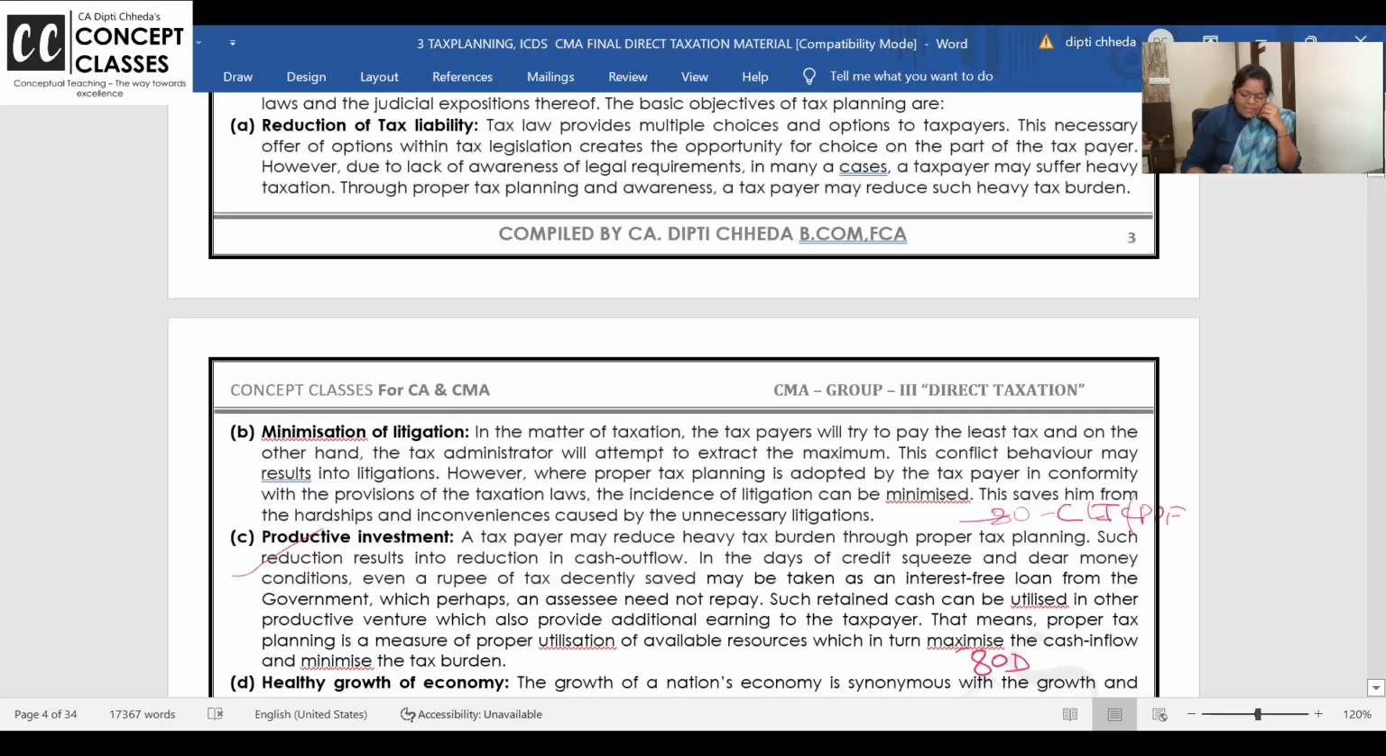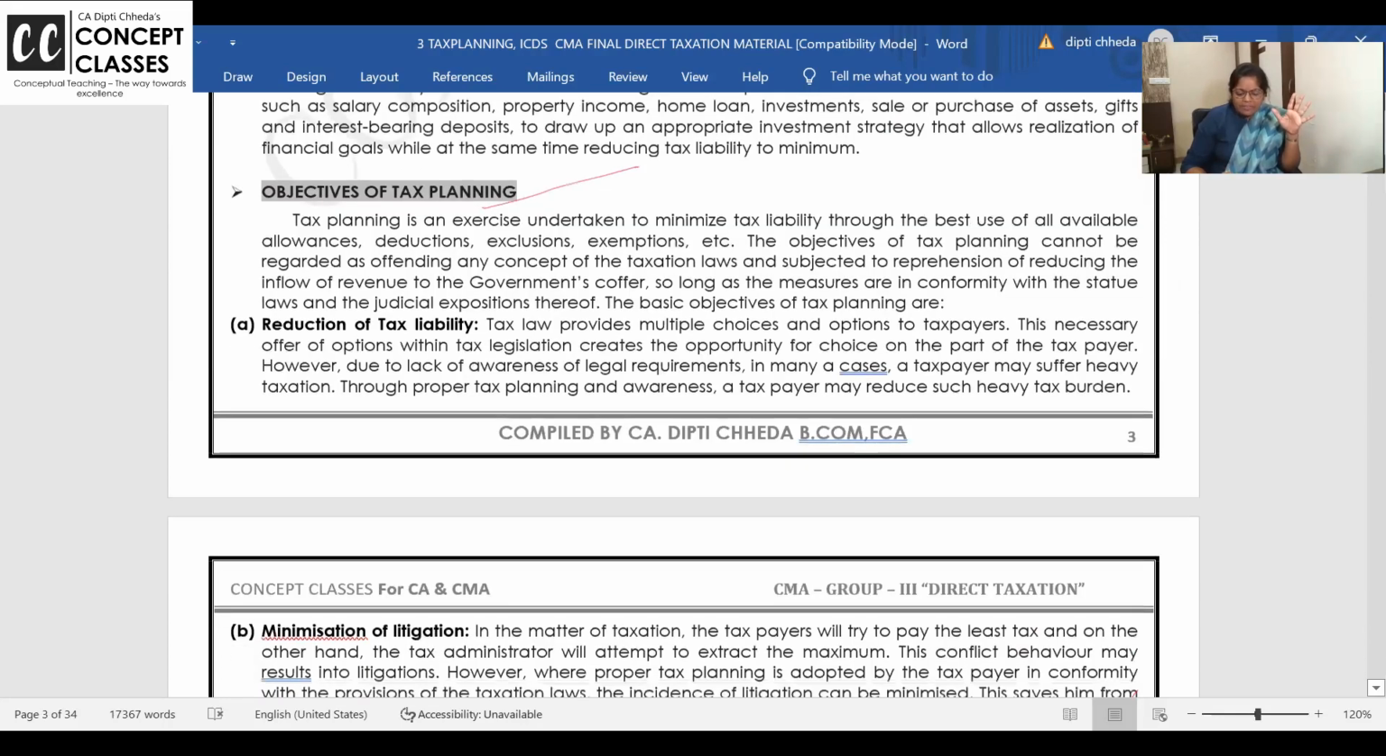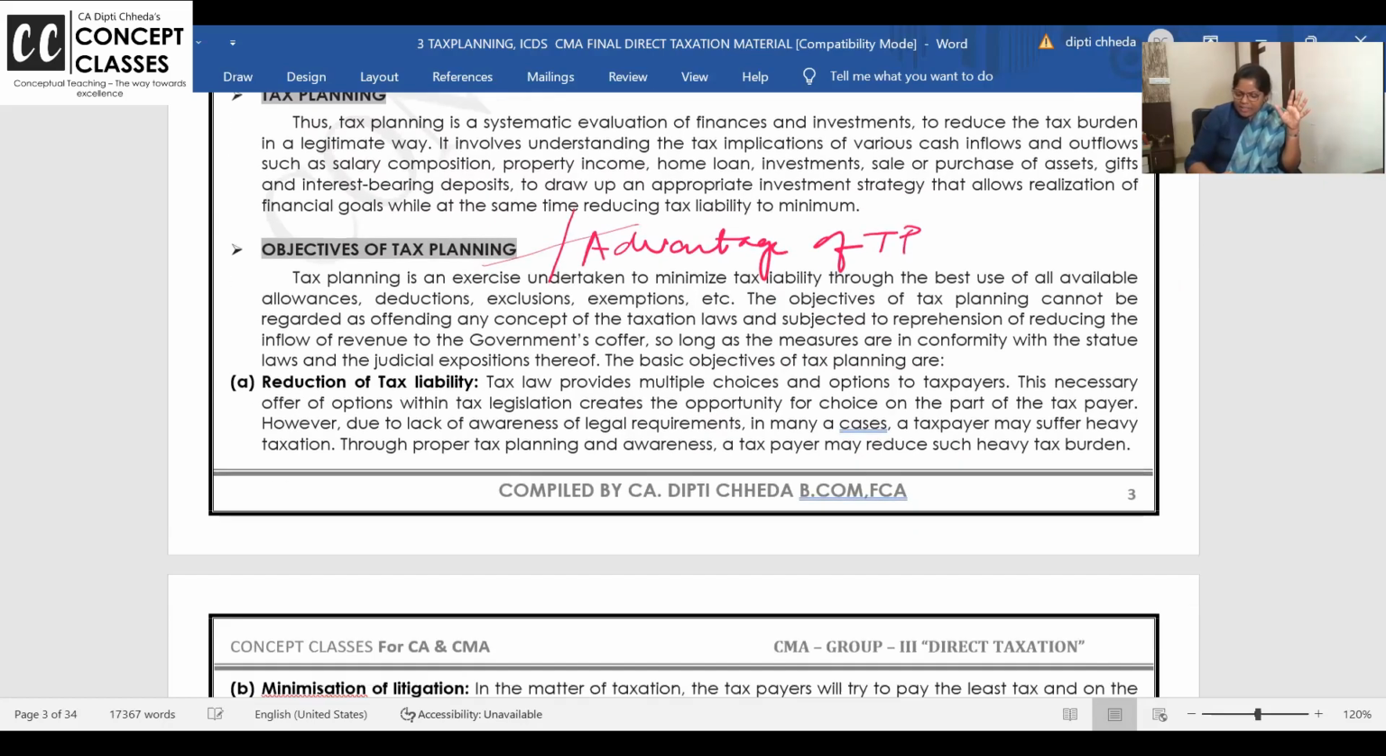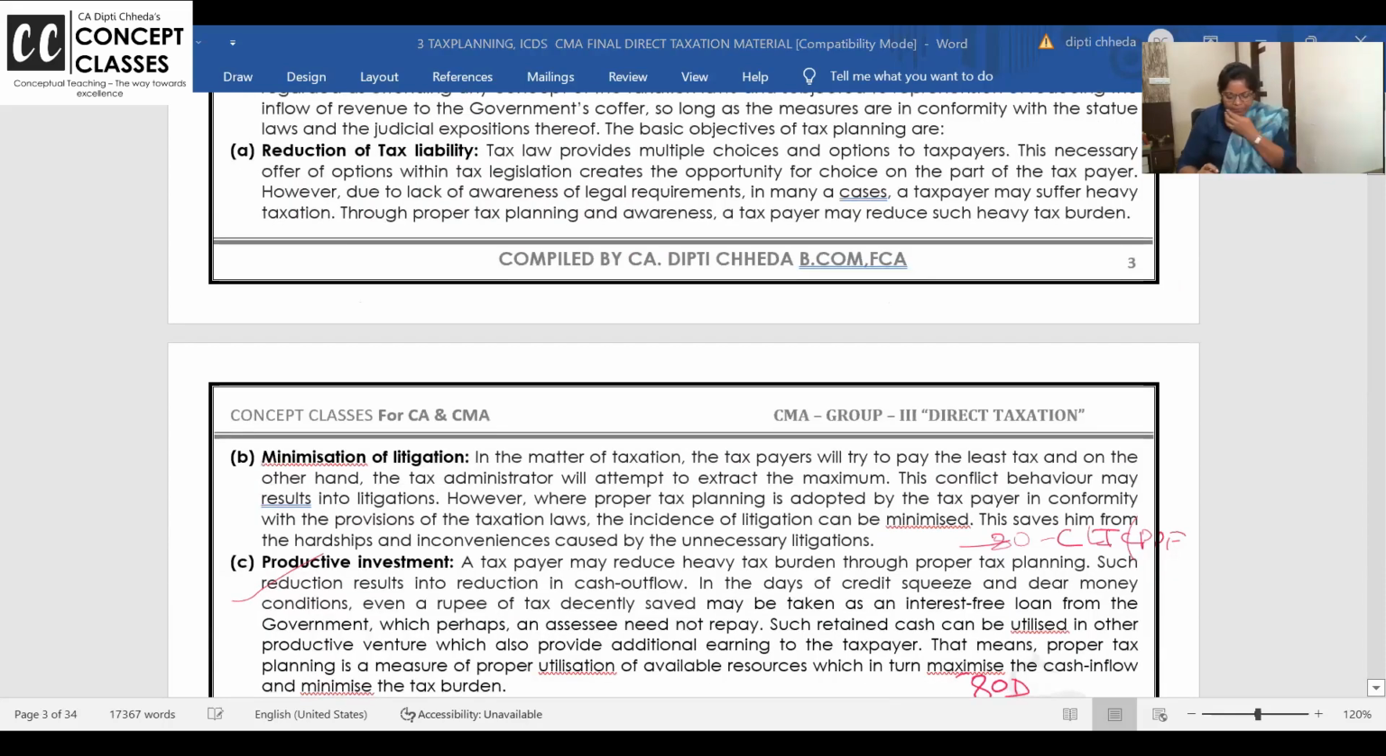So like this, just read it. What are the objectives, or objectives are sometimes out of the way. If they ask you in the exam, write down the advantages of tax planning over here. Okay? Right. So this is all.